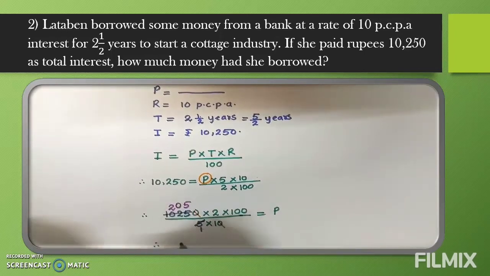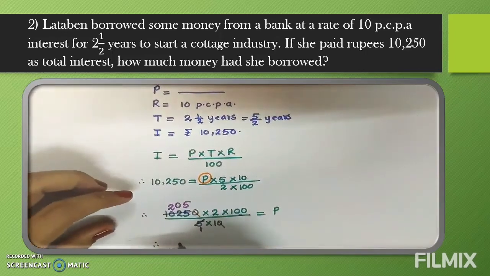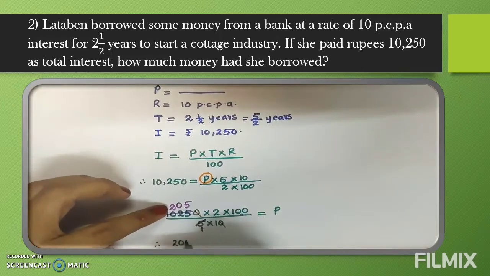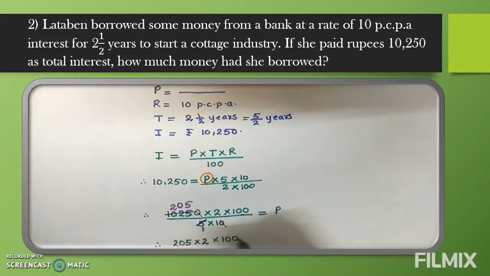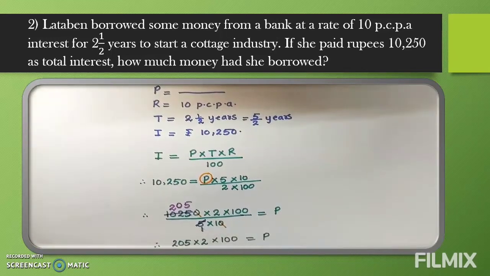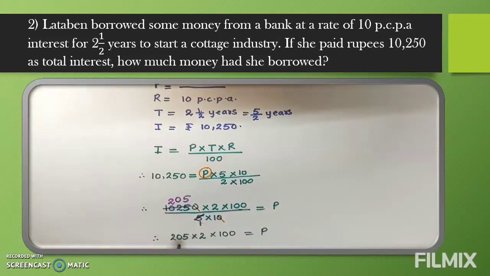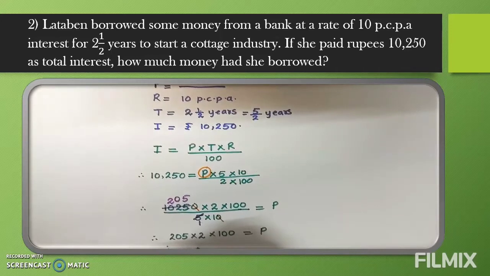Now whatever numbers are left, we will write. What do we have? We have 205 into 2 into 100 is equal to P. Now multiply these together. 205 into 2, what will we get? Means double of 205, we will get 410.